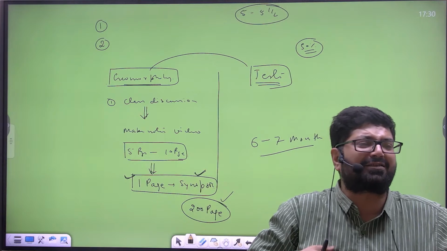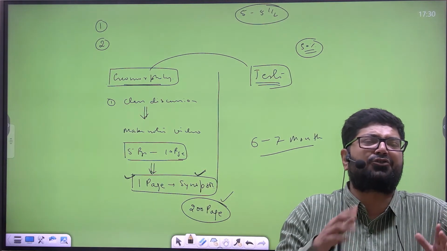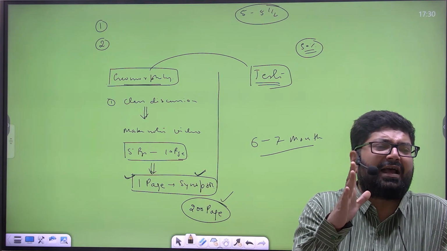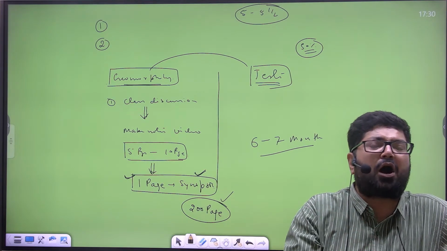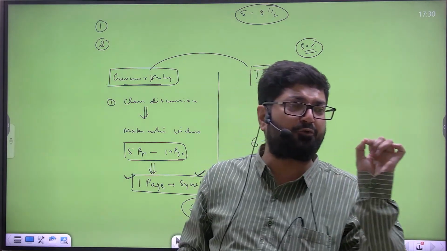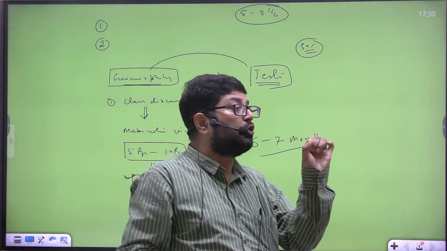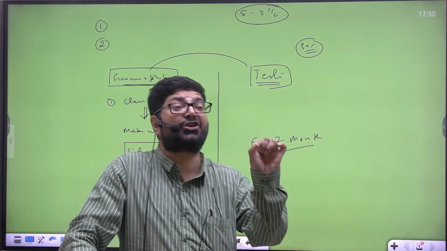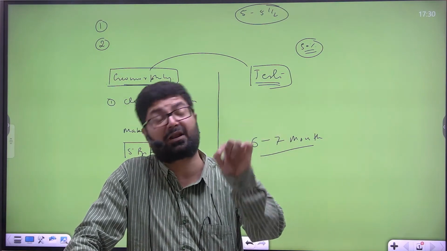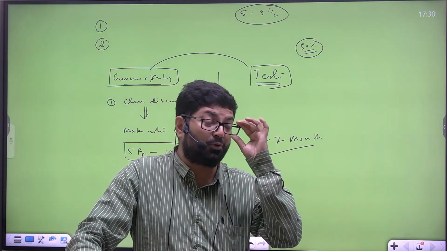Just some student asked me, sir, in GS or geography paper 2, there are certain very generalized questions, as if they are from GS. So how to input the geographical aspect in them? Beta, if you are a student of geography, you would use geographical terminology, and that terminology itself will give the geographical aspect to that answer. There's no special need.